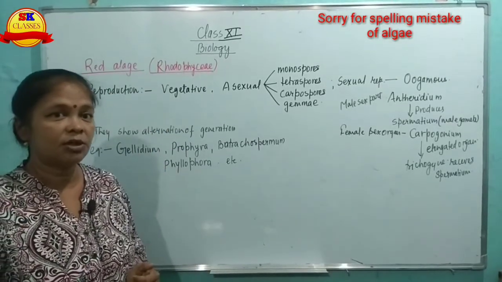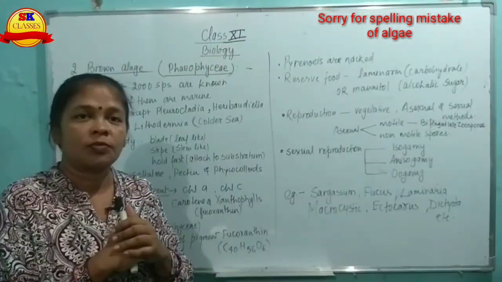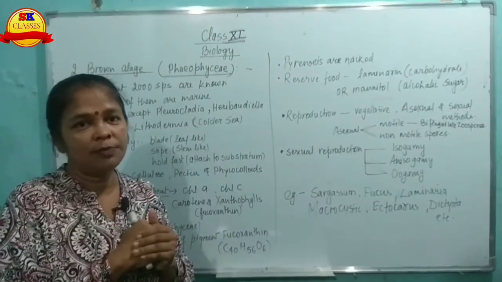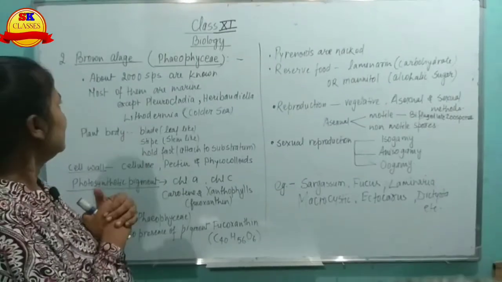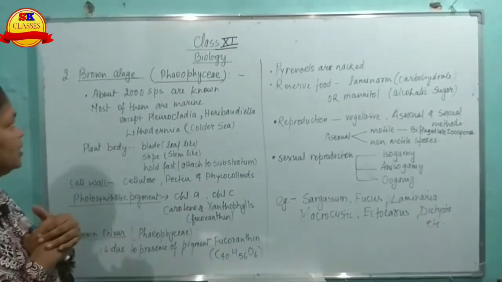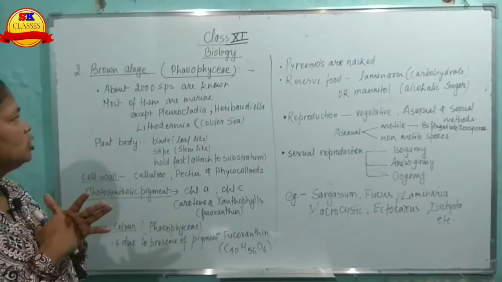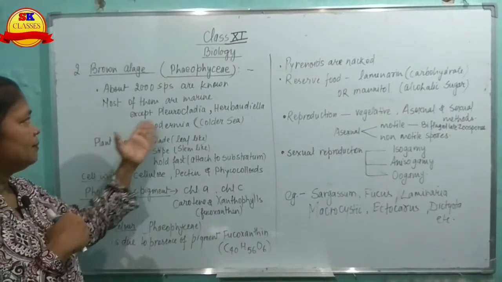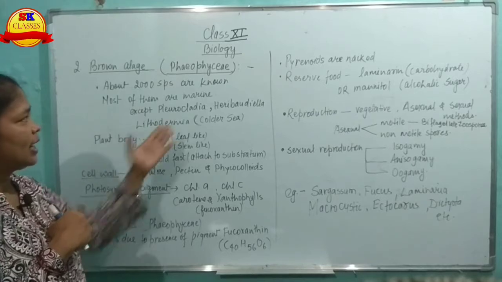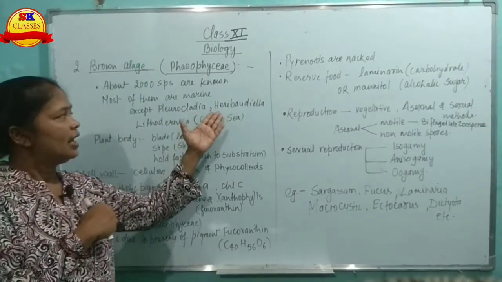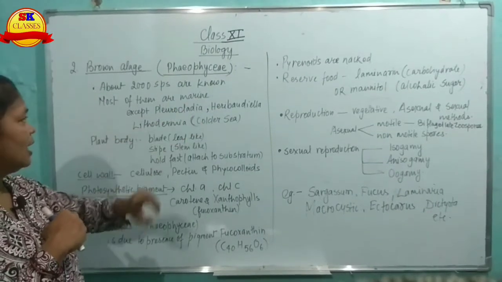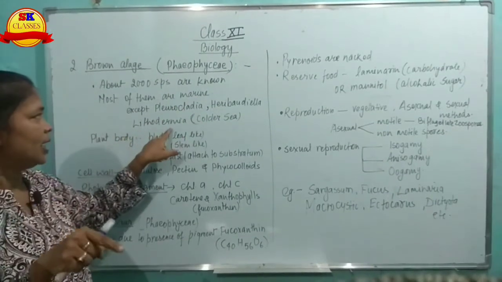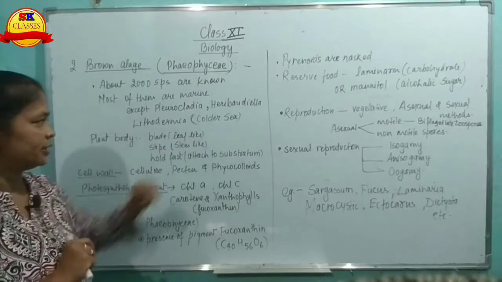Next topic is about the brown algae. Brown algae, which is called Phaeophyceae, about 2000 species are known. Most of them are marine, except Pleurochladia and Heribaudiella. This is an exception case which is not marine, and Lithoderma is found in the colder region.